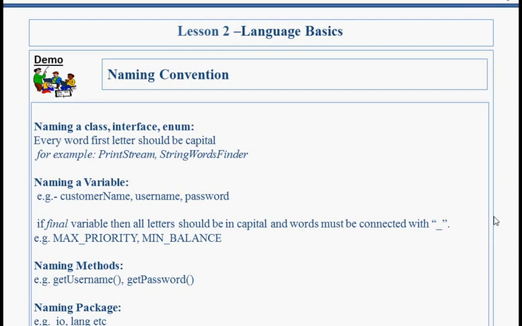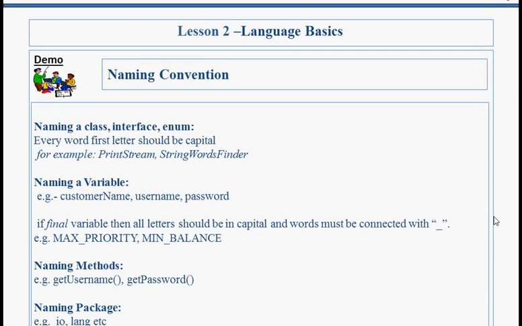Naming convention. To make our code more readable and understandable so that we can save lots of time, we must follow coding standards. If we do not follow coding standard or naming convention, our code is not accepted in project. So it's like a contract among all Java developers to develop project with the same style of code.